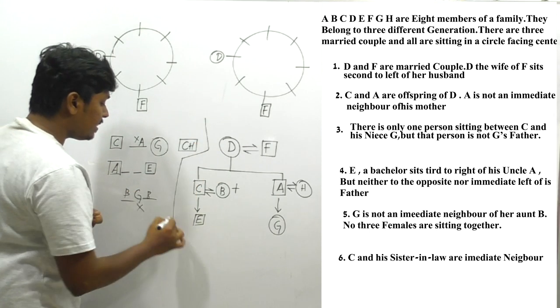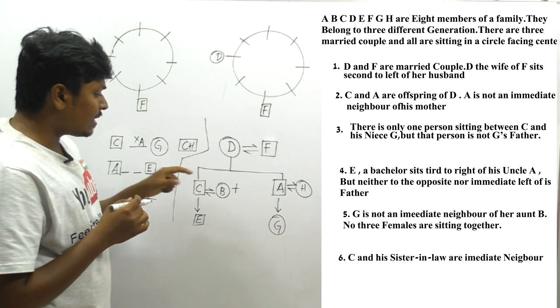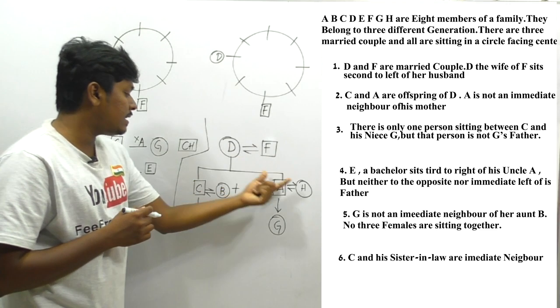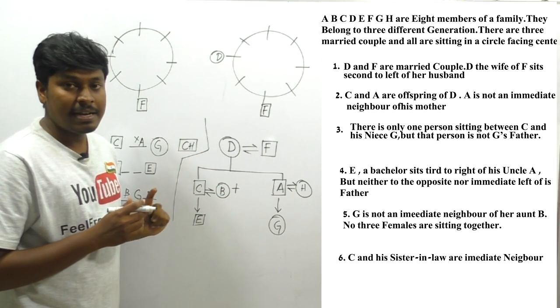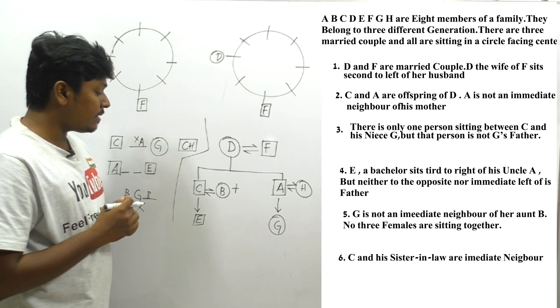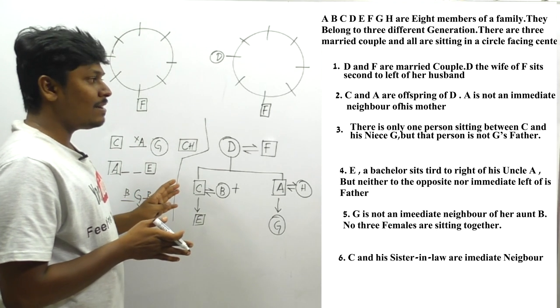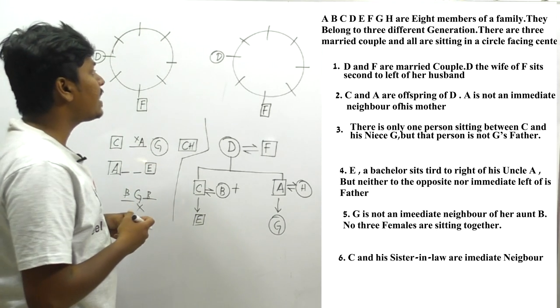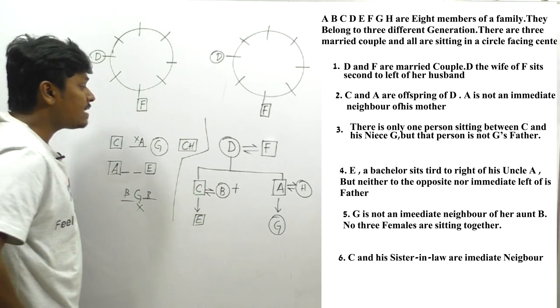So we have completely read the question. I think we have completed this relation, friends. Why? Because there are three married couples according to the given data, and E is a bachelor. And we have completed this entire relationship. Now let me target the arrangement, right? Let me try to fix anything.